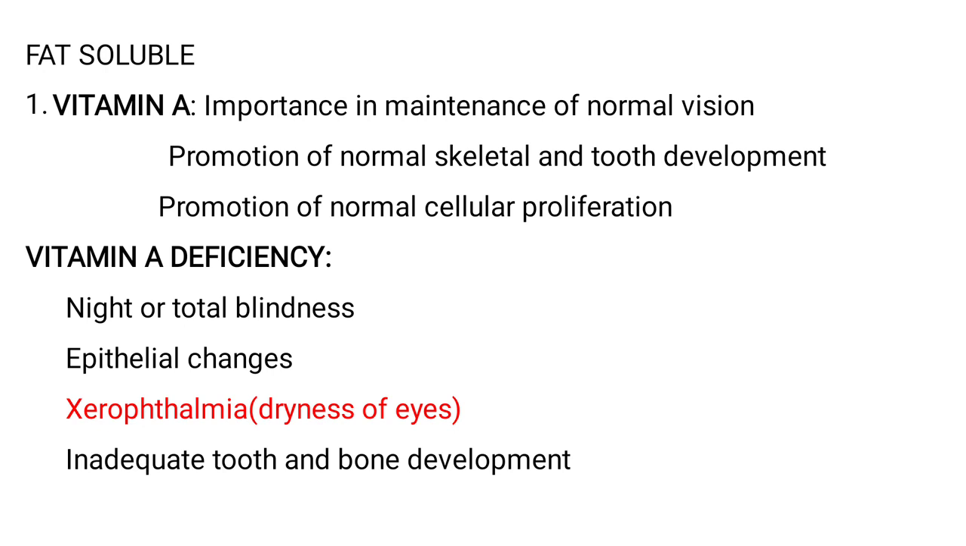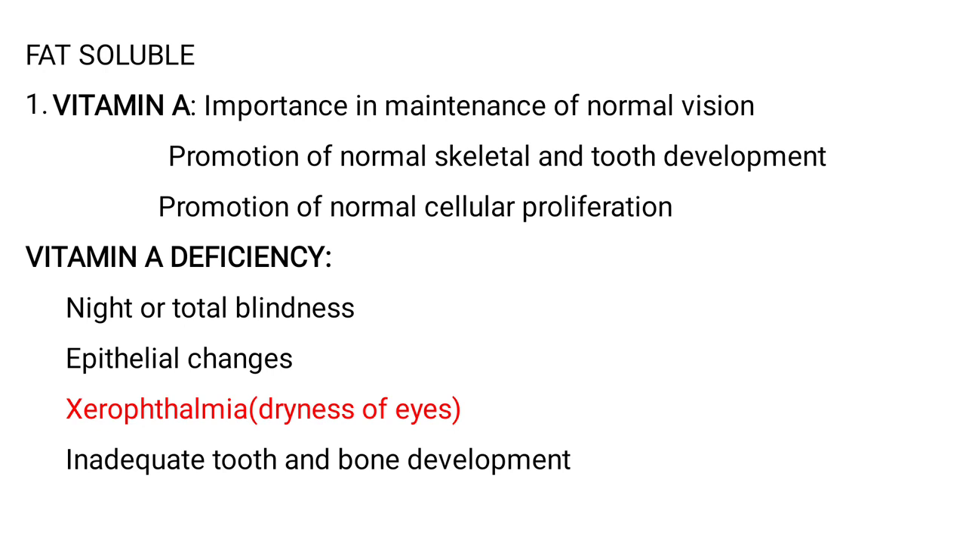So vitamin A is also called retinol, and it is important in maintenance of normal vision, and it helps for the promotion of normal skeletal and tooth development. It is used for promotion of normal cellular proliferation. So vitamin A deficiency causes night or total blindness, epithelial changes, as well as xerophthalmia, that is dryness of eyes, then inadequate tooth and bone development. So xerophthalmia is caused by the deficiency of, so sometimes this question is repeated, it is caused by the deficiency